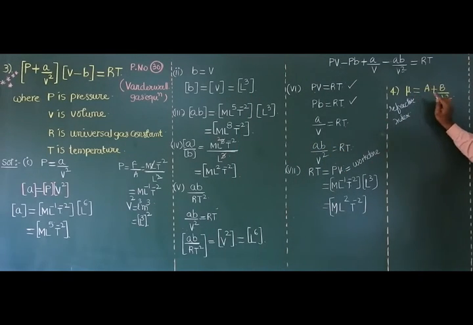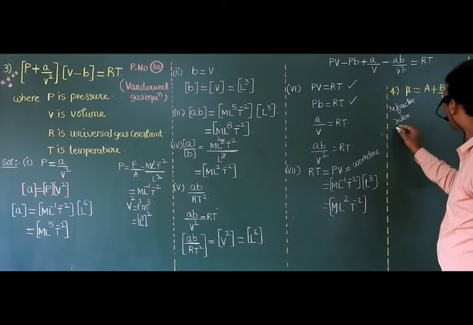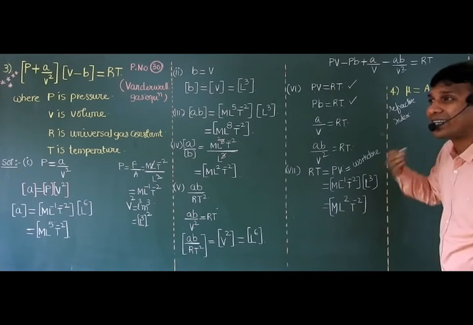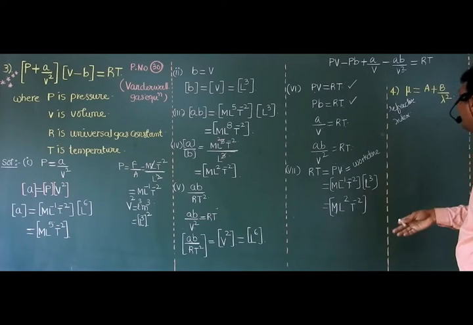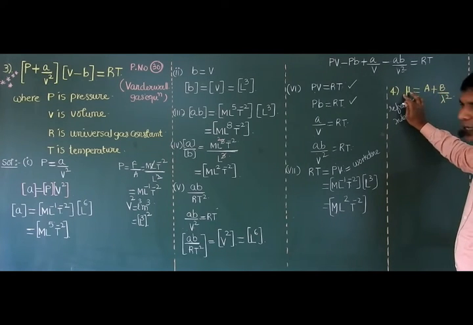So, mu is equal to A plus B by lambda square, where A and B are constants. The question is, B indicates which physical quantity? Sir, B indicates which physical quantity means you have to find the dimensional formula of B. Okay? According to the principle of homogeneity, these two are added and can be equated.